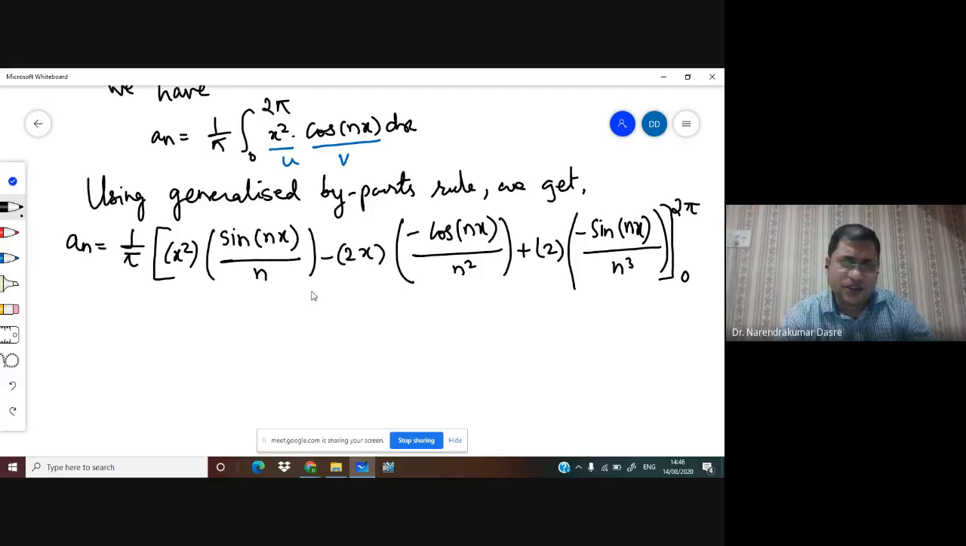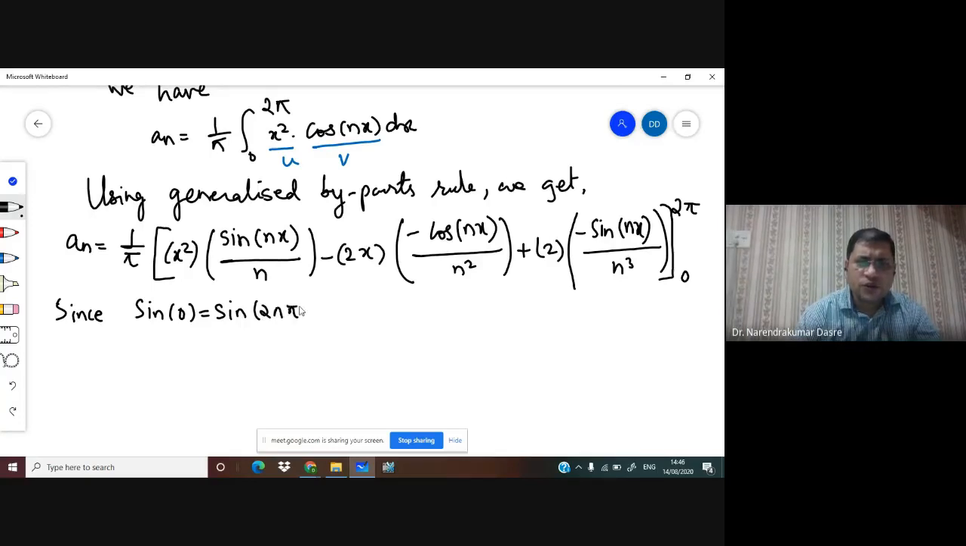We'll have an is equal to 1 upon pi. And what will be the term here? This will be minus minus plus. So it will be 2x into cos of nx upon n square. This will be the only term remaining. So I'll tell you, don't be in a hurry to evaluate, because see, there were 3 terms. If you apply the limits, there would have been 6 terms. So out of 6 terms, we are sure that 4 terms are going to be 0.